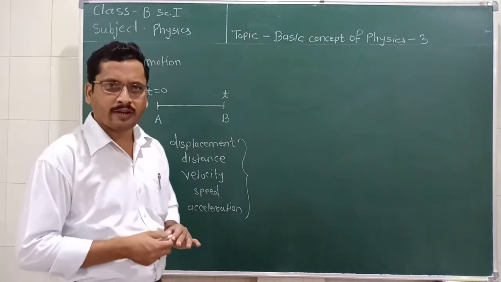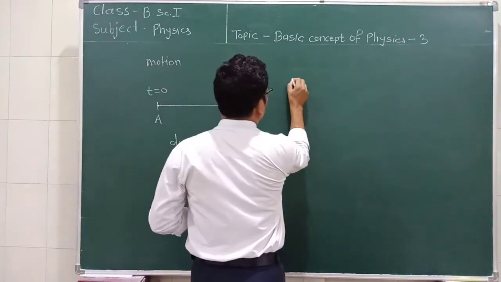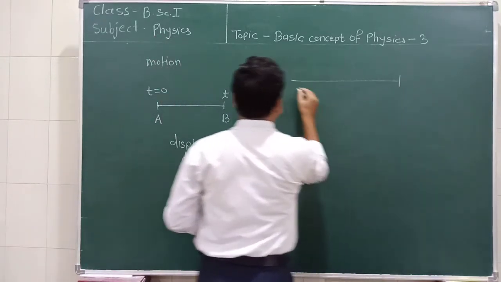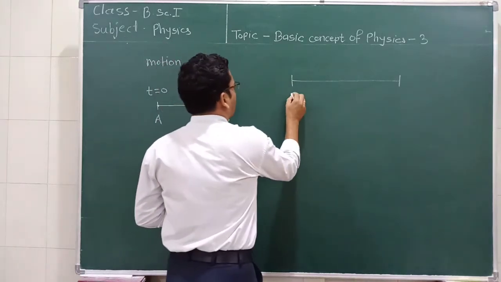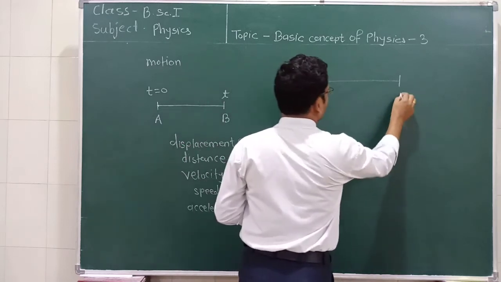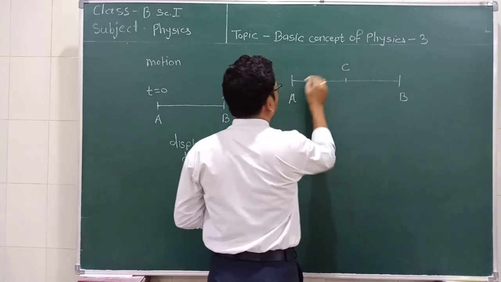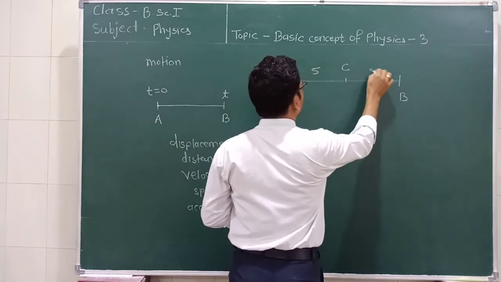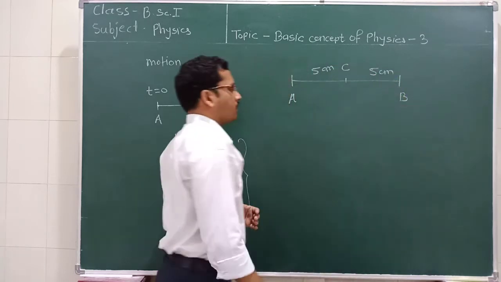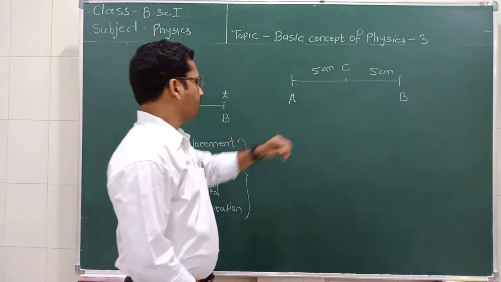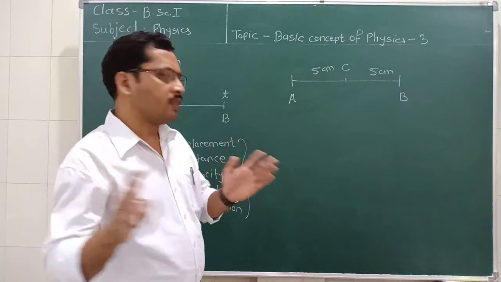Now what does displacement mean? Displacement can be explained or understood in a very easy way. Consider this is point A, this is point B, and this is point C. For example, this is 5 centimeter and this is also 5 centimeter. Now, what happens if the particle is in motion? It means it changes its position with respect to time.